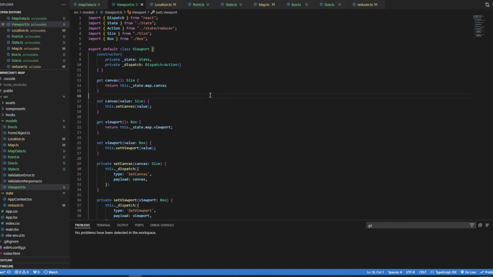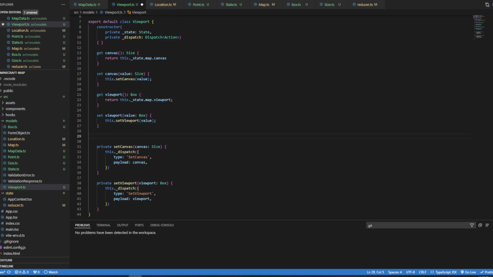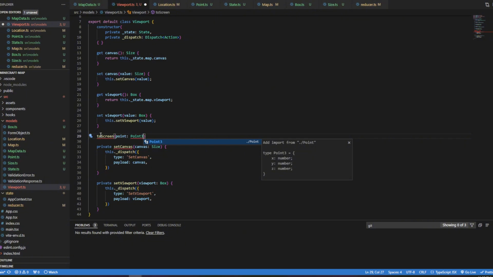All right, and so our viewport is going to have two functions here. These are the most important functions. The two functions are going to be toScreen, which is basically to canvas, but I don't know, screen is used most often. And it's going to be point, and it's going to be 0.3 because it's going to be a location.